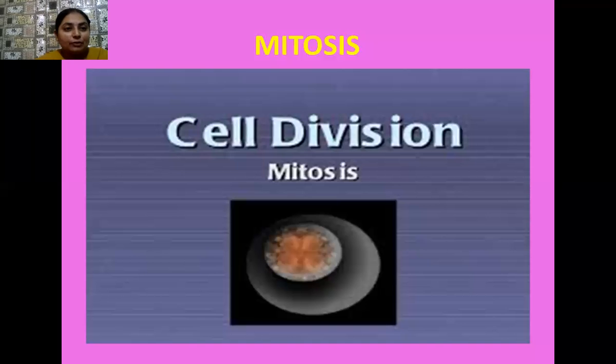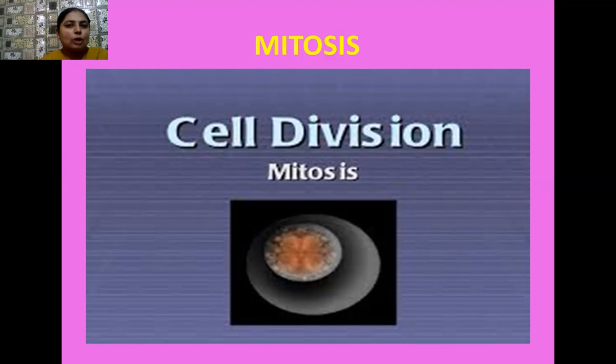It doubles the amount of cytoplasm, it increases its size, it also duplicates the various organelles that are present in the cell. And the M phase, which is known as the mitotic phase, is the actual phase of the cell division. So in this topic, we are going to study about mitosis.